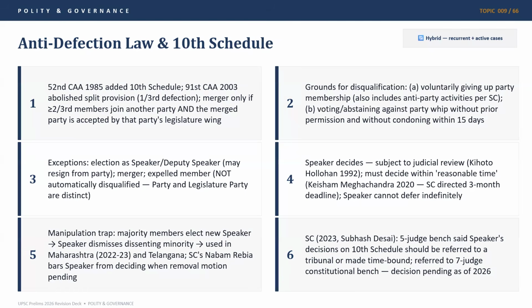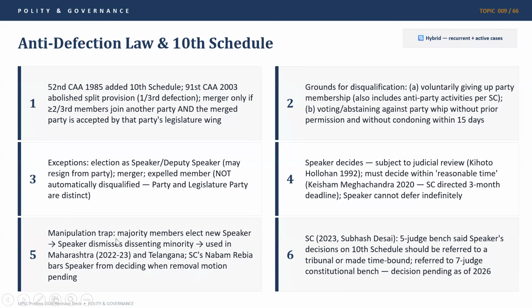Similarly, Supreme Court in the Kihoto Hollohan case has said that the speaker must decide within reasonable time on the anti-defection law whether certain MLAs or MPs need to be disqualified or not. And also there is another very important case, which is Keisham Meghachandra case of 2020, where Supreme Court directed a 3 month deadline. Speaker cannot defer indefinitely. So we have deadlines given by the Supreme Court. Mostly it is 3 months for anti-defection law.